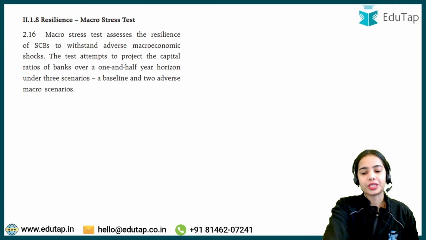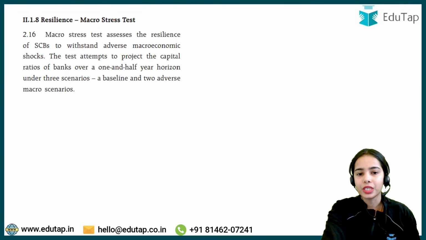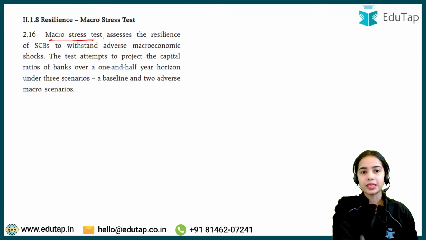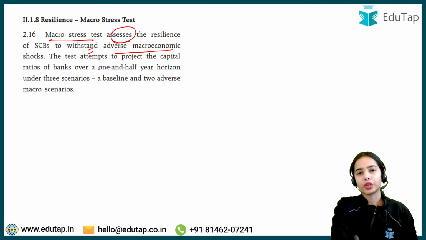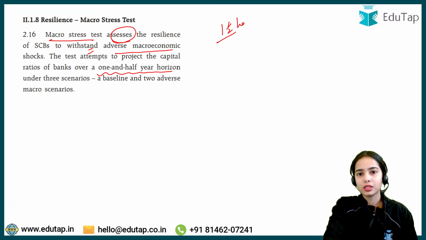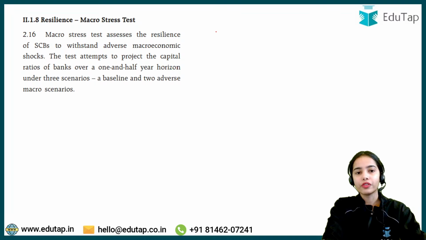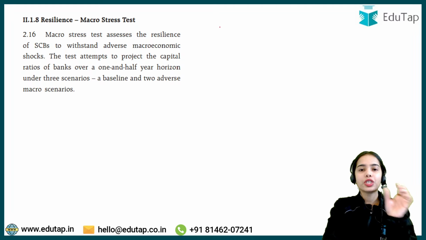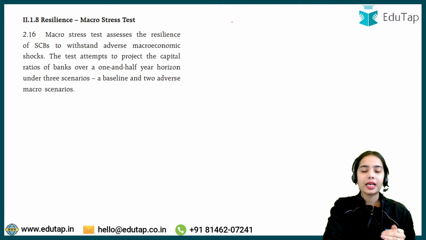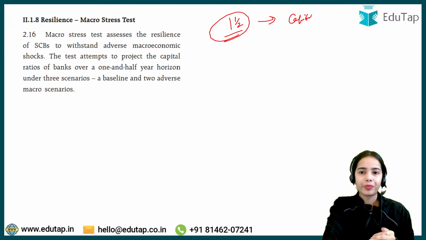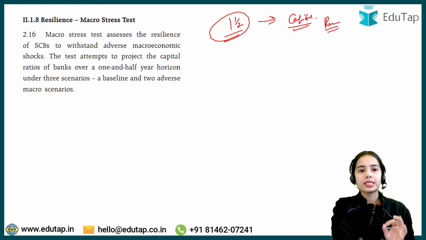Now coming to the macro stress test. These are the recent data that we have seen. The macro stress test assesses the resilience of the scheduled commercial banks to withstand an adverse macroeconomic shock. A time horizon of 1.5 years is taken, in which a test is done. It is seen that after 1.5 years, what will be the capital that the banks will be maintaining? What will be the resilience of the banks? So this is the macro stress test.